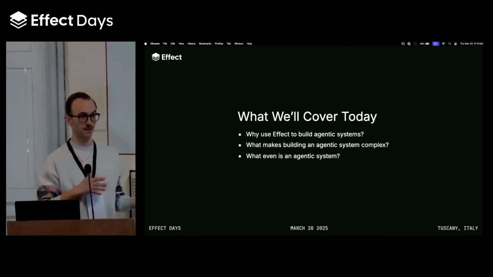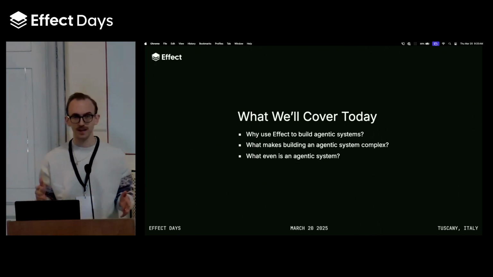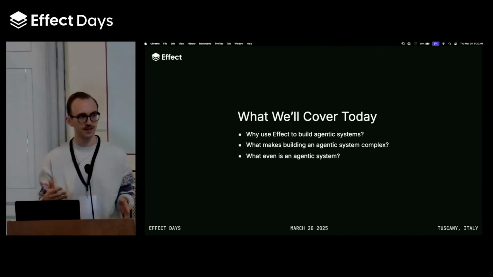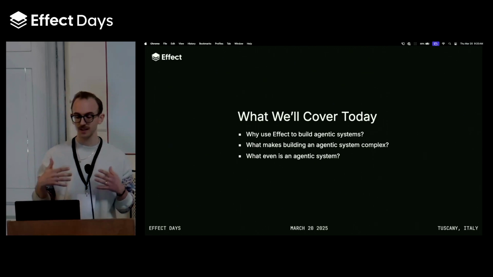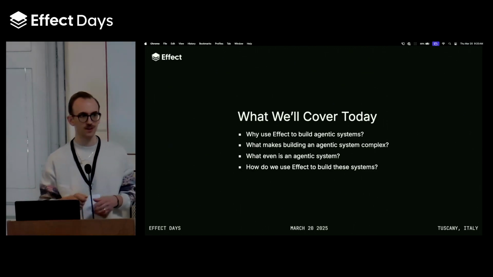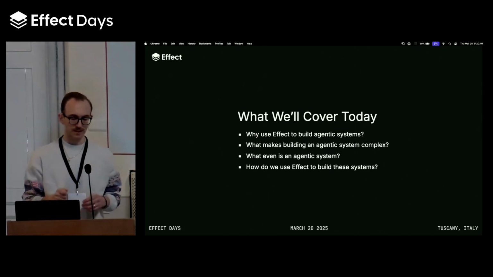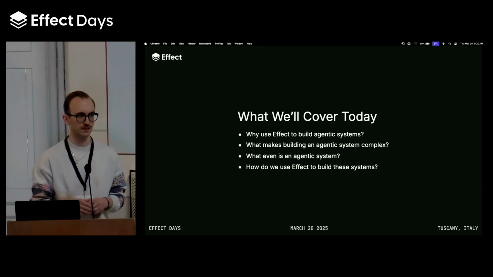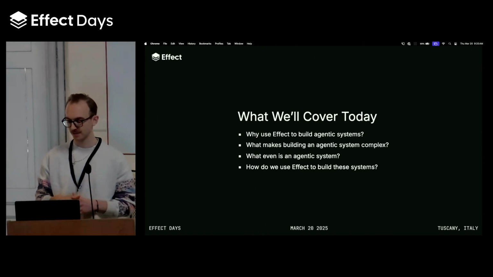We should also probably talk about what we even mean by the term agentic system. These terms are thrown around a lot and don't ever really get defined, so I'll talk about at least the definition I'll use during this talk. But we're going to spend the vast majority of the talk focusing on how we can use Effect and its AI integration packages to build out these complex systems.